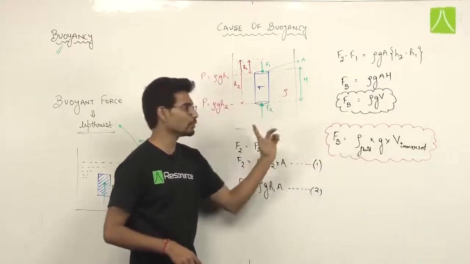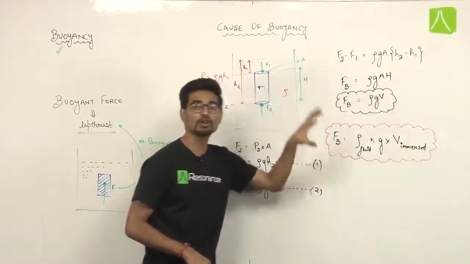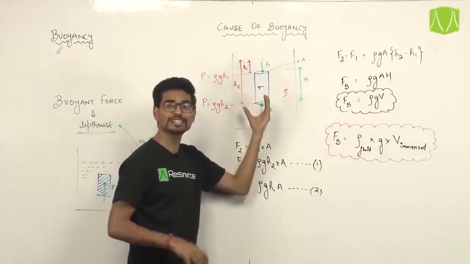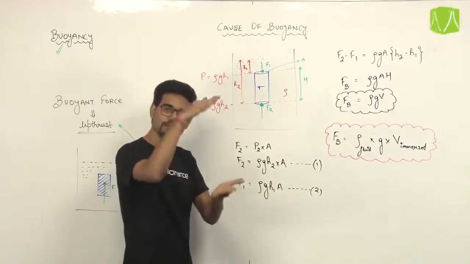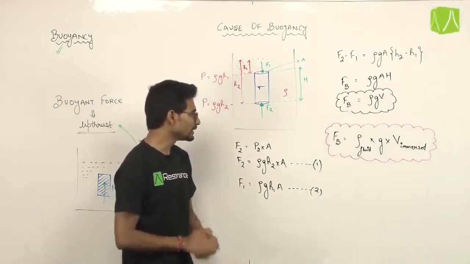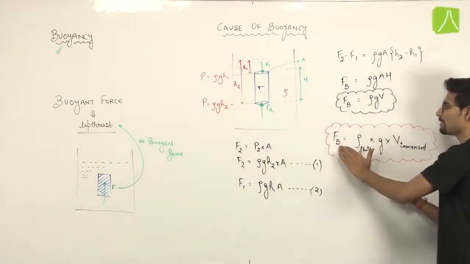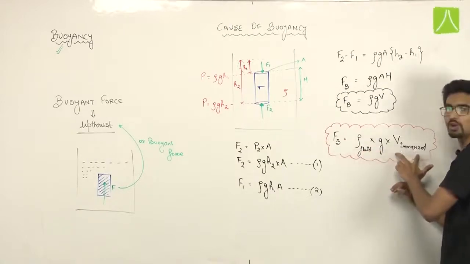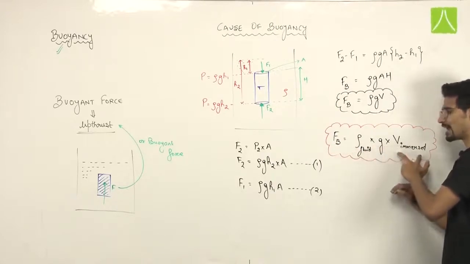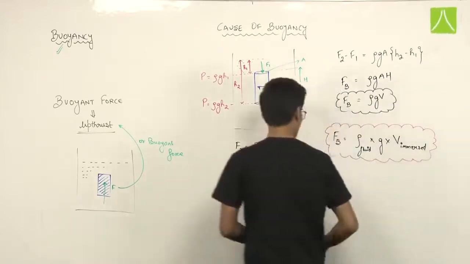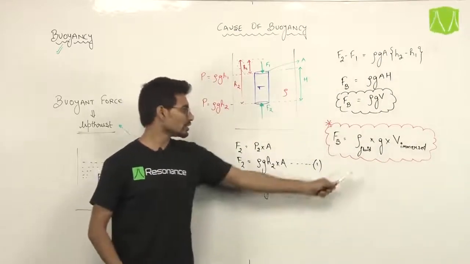Rho is density of fluid. We have written rho of fluid, G is the acceleration due to gravity, and V immersed is the volume immersed of the body. You have to only take the volume which is immersed. You don't have to take the full volume of the object unless the object is completely immersed in the fluid. So the formula of buoyant force that I got after deriving it is FB equals rho of fluid into G into volume immersed. This is the formula that you have to remember by heart, and it is a very important formula. Most of the questions are framed only on this formula.